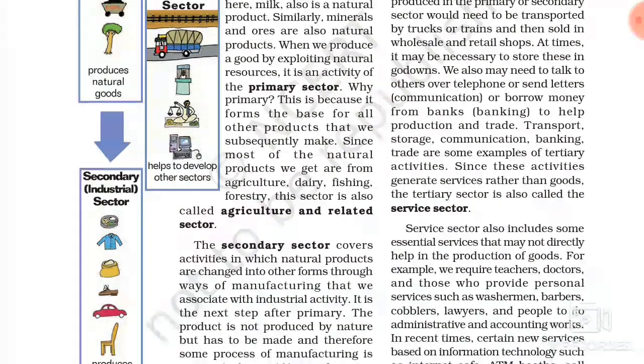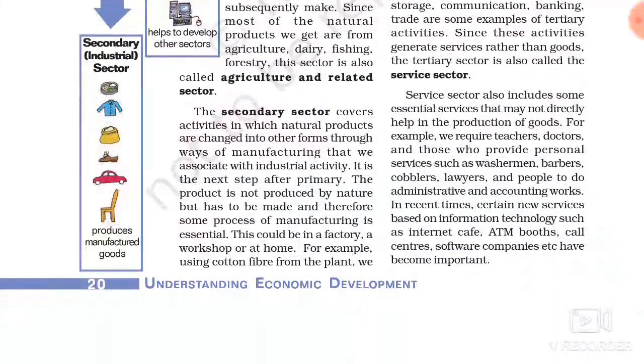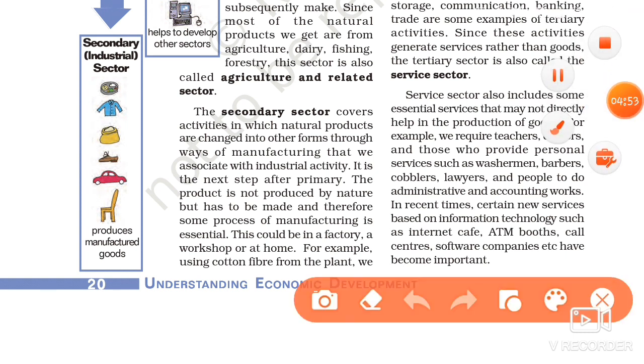And next, what is secondary sector? Secondary sector covers activity in which natural products are turned into other forms through manufacturing processes. It is also called the industrial sector. We can give different examples here.